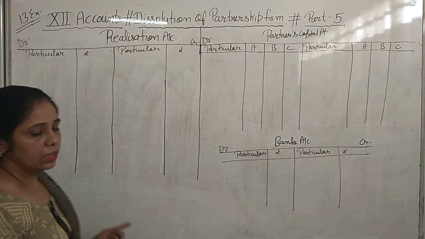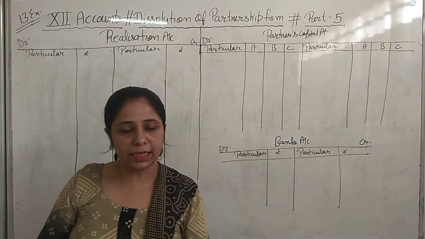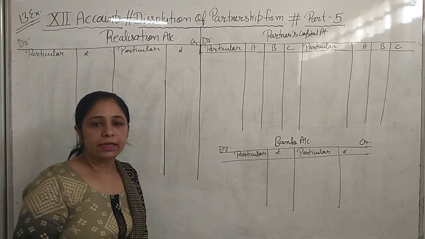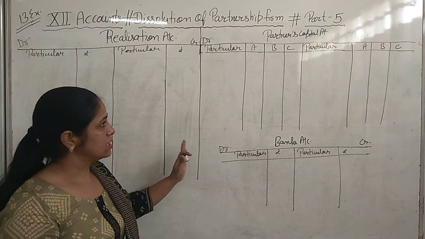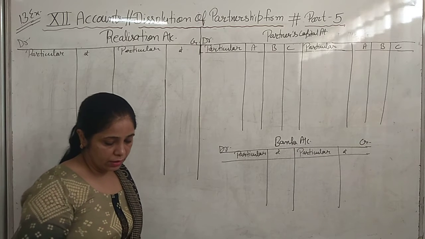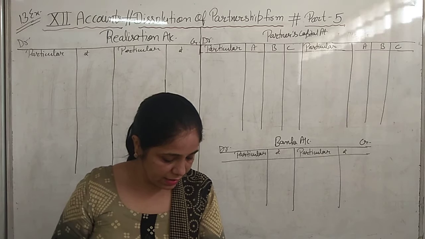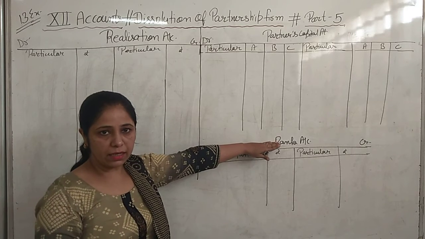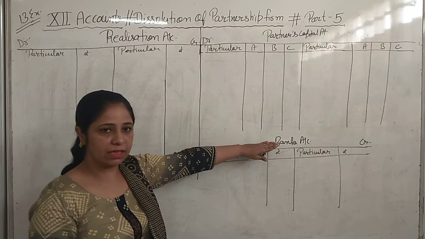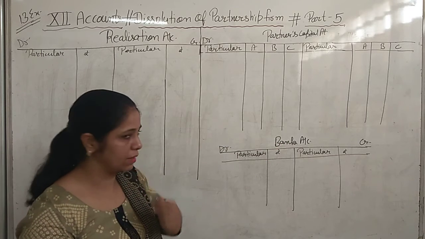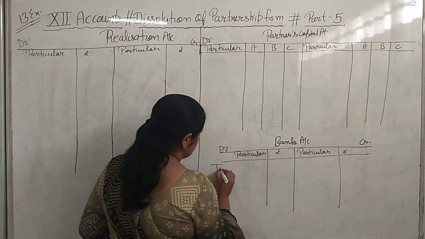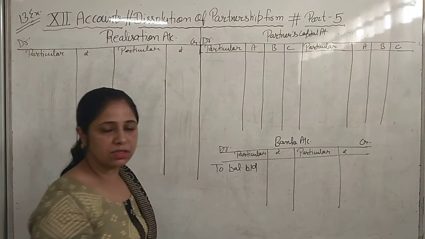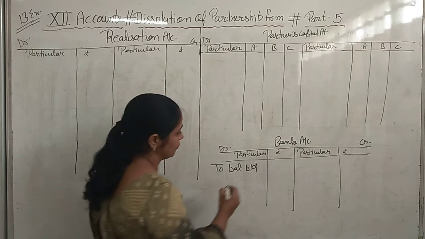So first of all, we will empty the balance sheet by transferring all the balances given in the balance sheet to their respective accounts. First, on the asset side, the bank balance is given to you, so we will make the bank account. If the balance of cash is given, then cash account. If bank, then bank balance. First of all, we will write the balance of bank on the debit side, balance brought down, because bank has a debit balance. It's 52,000.